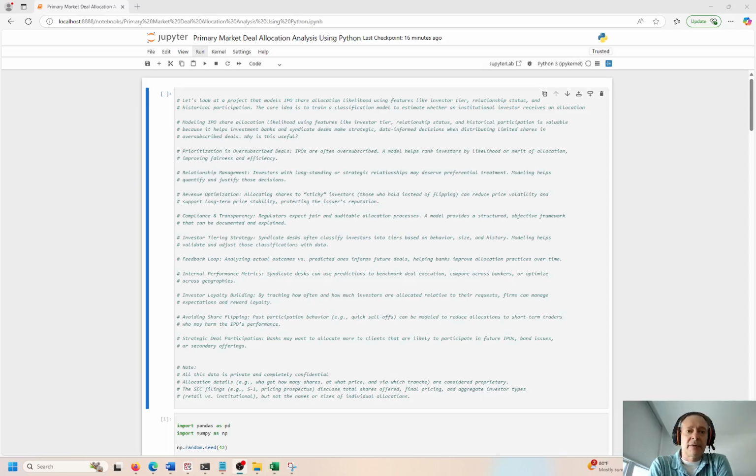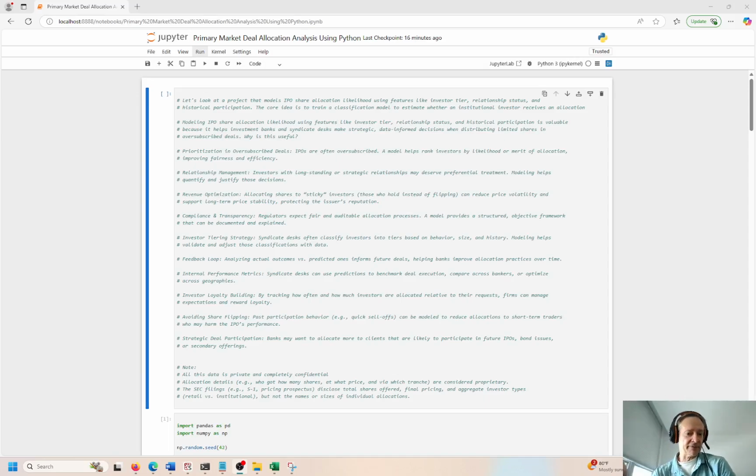In the project today, I want to take a look at primary market deal allocation, and we're going to analyze this using Python Jupyter Notebook. Okay, so I'm going to create some hypothetical data. It's going to be pretty realistic, but this is actually all private and completely confidential data.